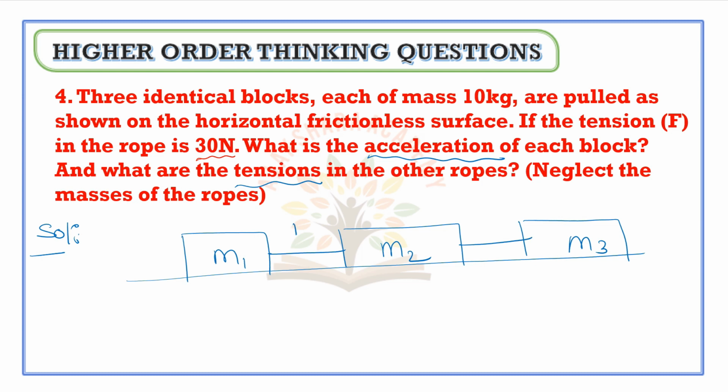Tensions T1 and T2. If the tension in the rope is 30 newtons, this is F. F is given in this question as 30 newtons.